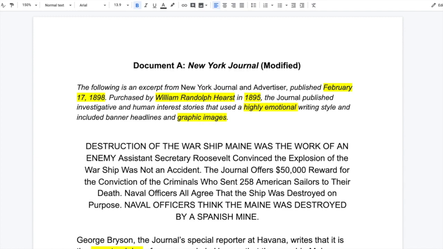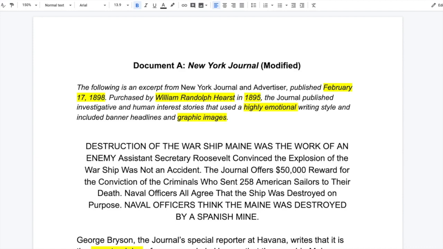All right, guys. So this is an Edpuzzle that we're doing to present two different documents, document A and document B. Now, it's important before I get started to go over a few different things. The USS Maine is a battleship that was sent to Havana by President McKinley before the War of 1898 started. We've been talking about the War of 1898 in class. The USS Maine sunk in the Havana harbor. And as you guys learned in class, Spain was blamed for sinking the USS Maine.